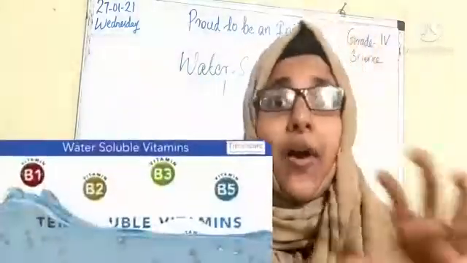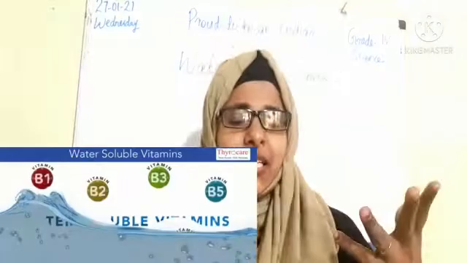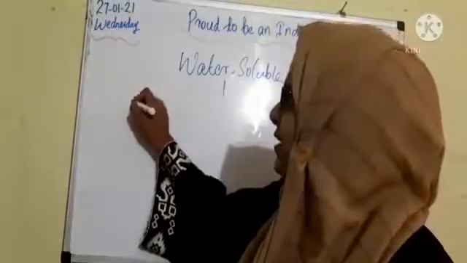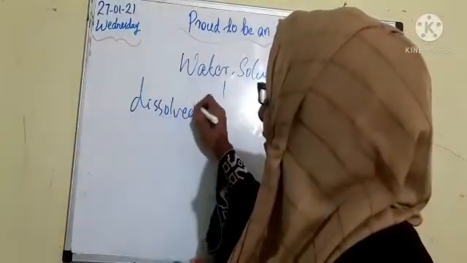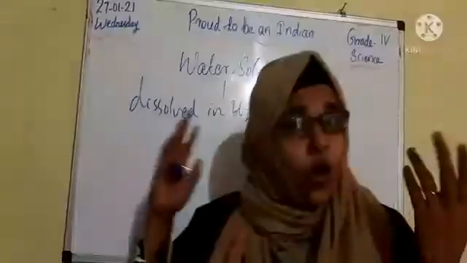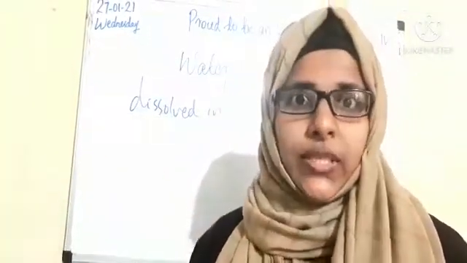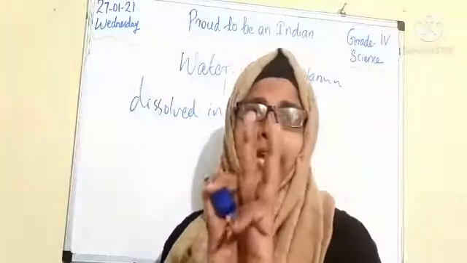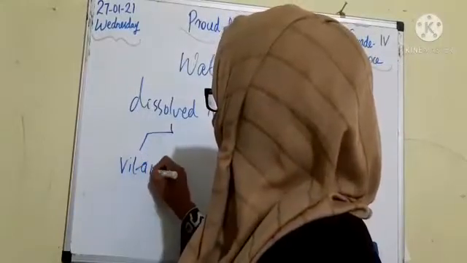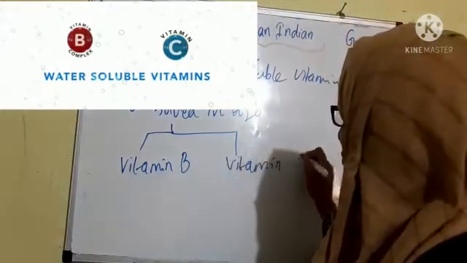Water soluble vitamins are a group of vitamins that are dissolved in water and thus transported to various body parts. Okay, so water soluble vitamins are dissolved in water and transported to various body parts. These vitamins are easily carried away, and that's why they are not stored in our body. Mainly we have two types of water soluble vitamins. What are they? That is vitamin B and vitamin C.